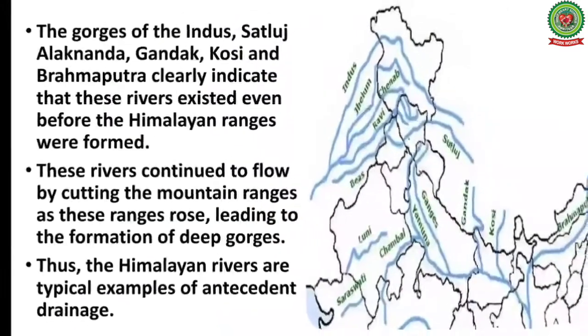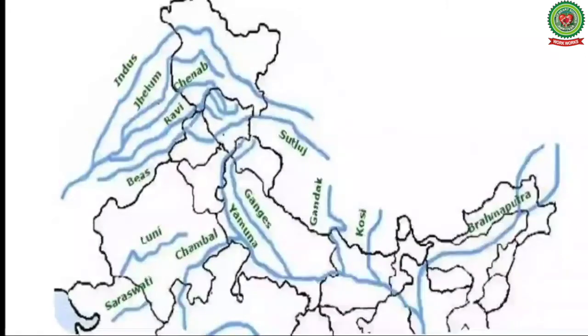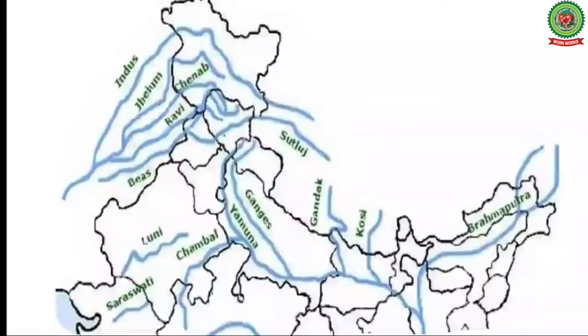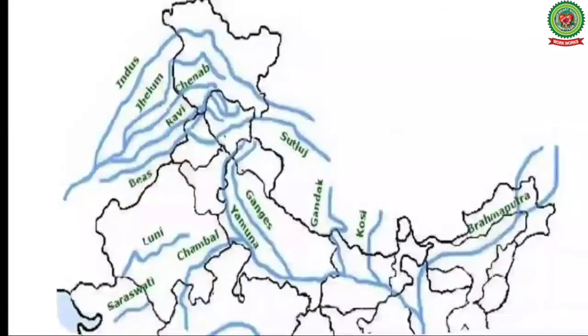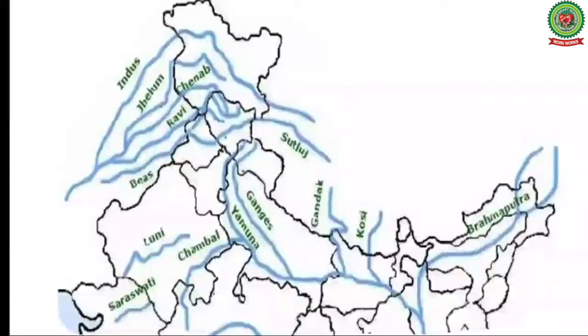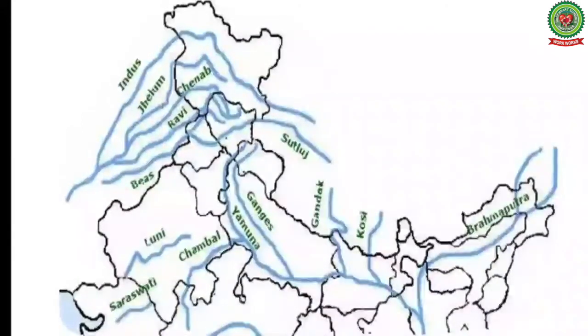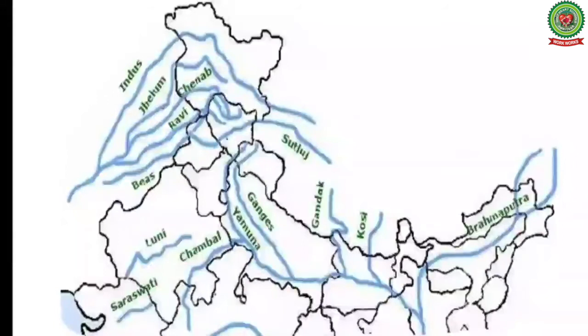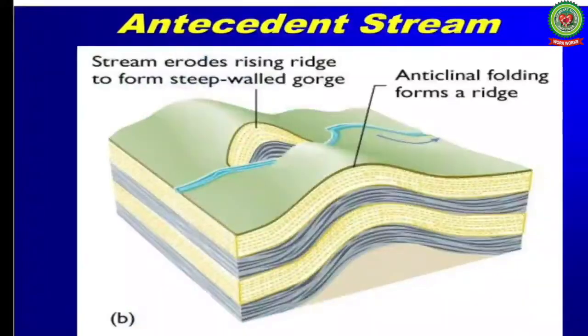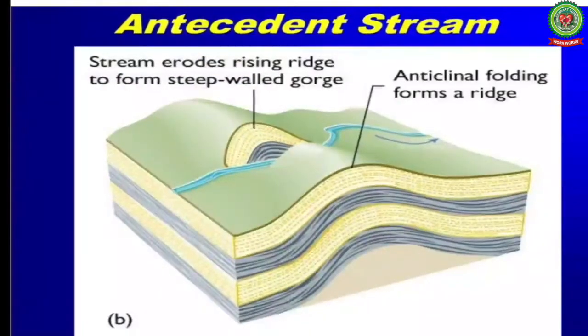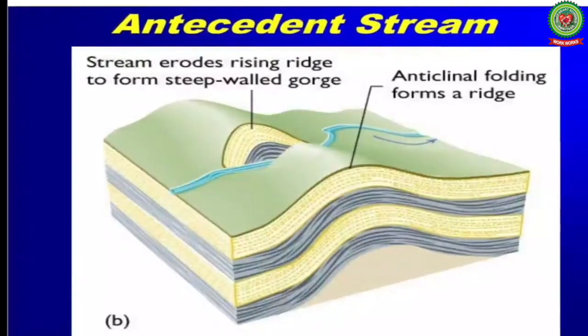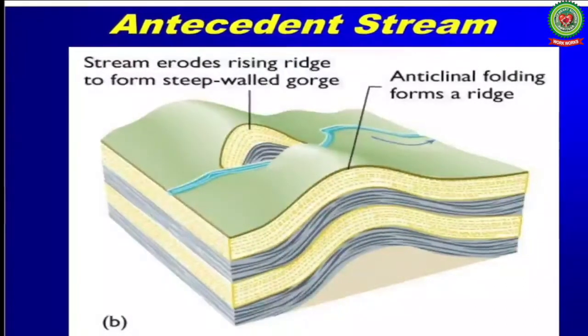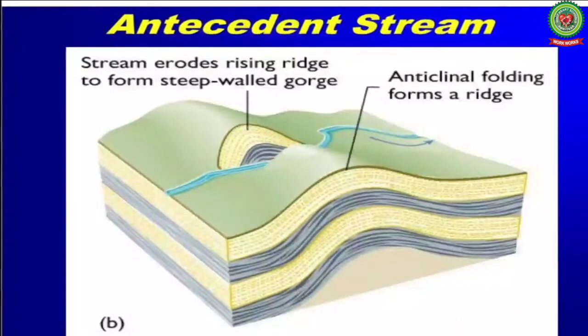The gorges of the Indus, Satluj, Alaknanda, Gandak, Kosi and Brahmaputra clearly indicate that these rivers existed even before the Himalayan ranges were formed. These rivers continued to flow by cutting the mountain ranges as these ranges rose, leading to the formation of deep gorges.